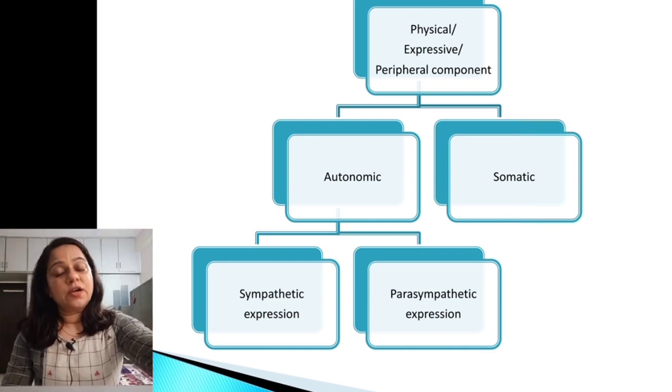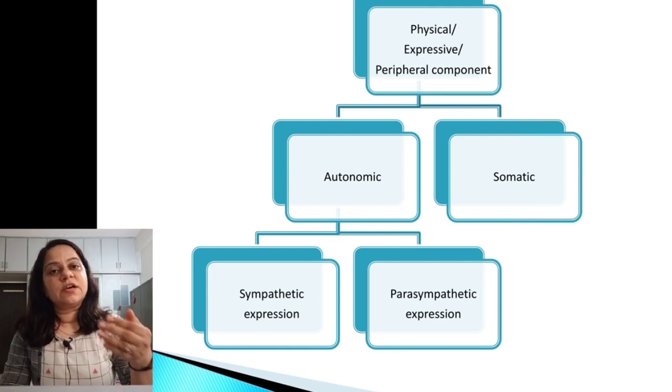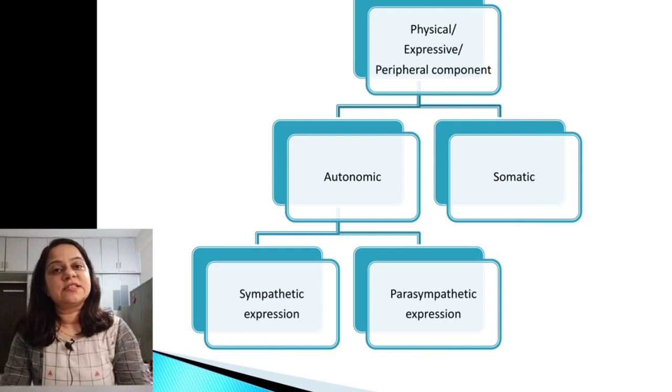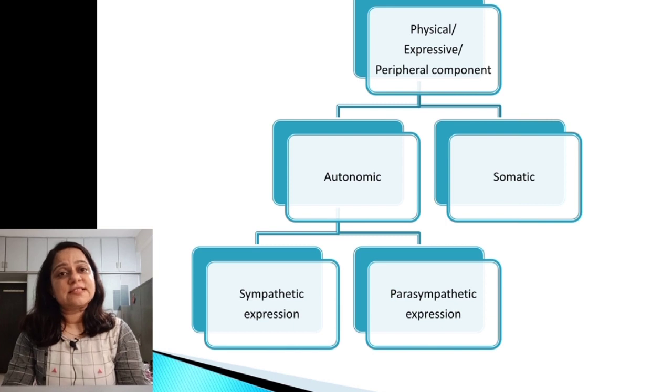Then the somatic part of the peripheral component. In this, there is skeletal muscle movement. It can be approaching the emotion or avoiding the emotion. For example, if there is the noise of crackers, and the person finds it pleasant or joyful, the person will move towards the site of the noise. Or if it is not pleasant and the person feels like avoiding the noise, the person will run away from the site of the noise.